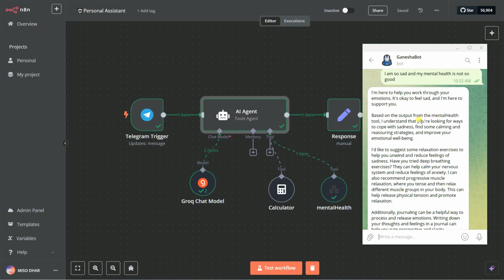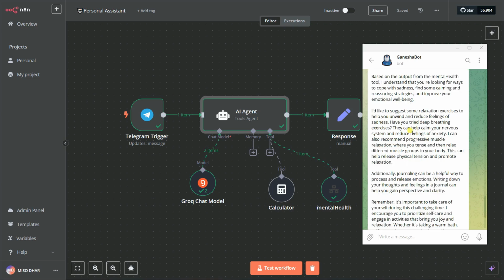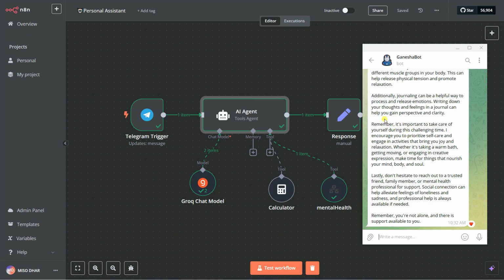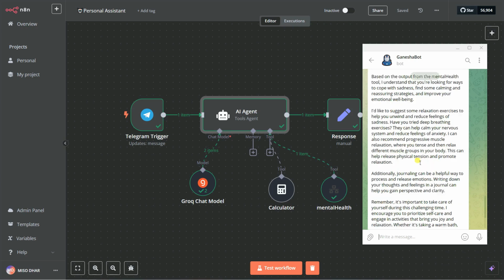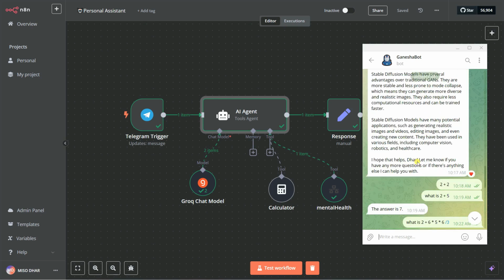Based on the output of the mental health tool, it understands you are looking for a way to cope with the sadness. You can see it gives me some suggestions, like additional journaling can be helpful to process and release emotions. Remember, you are not alone, and there is support available to you. See how cool it actually works. Okay, so that's my mental health chatbot.